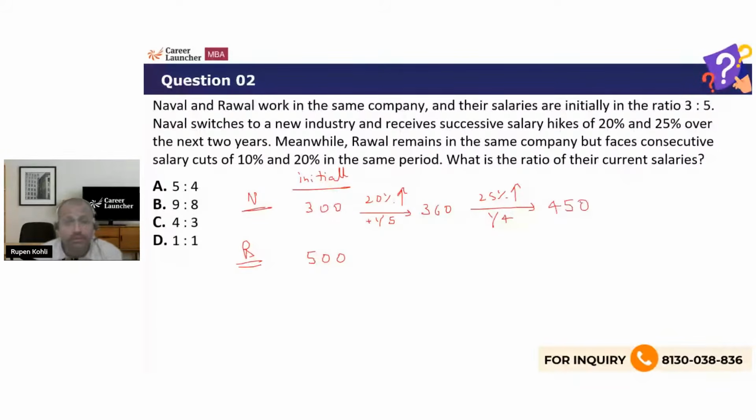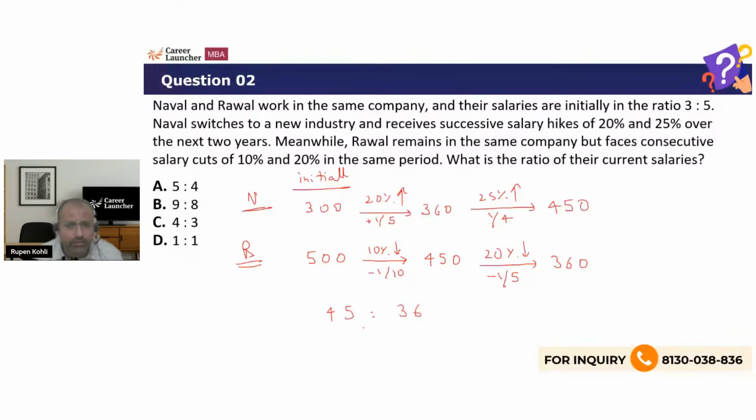Now, Raval remains in the same company and faces salary cuts of 10 and 20%. So 10% is a simple 1/10 decrease: 500 minus 1/10 of that, 50, so 500 becomes 450. Then 20% again, that's 1/5. A decrease of 1/5 on 450, which is 90. 450 minus 90 is 360. So 450 and 360 are their current salaries, which are in the ratio of 45 to 36.